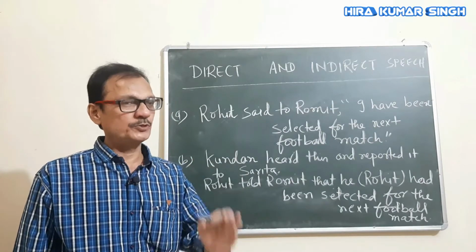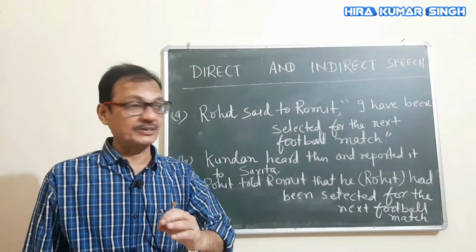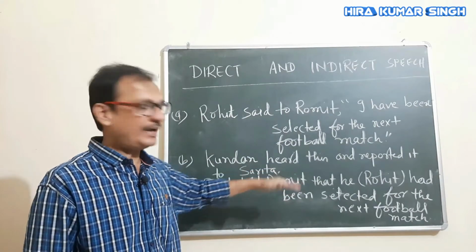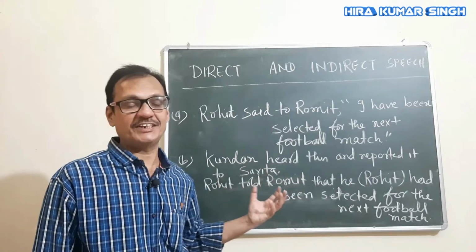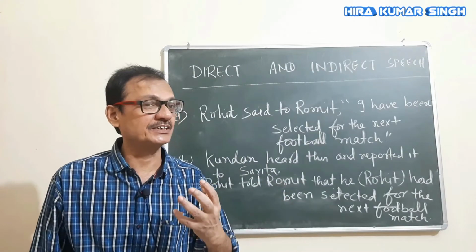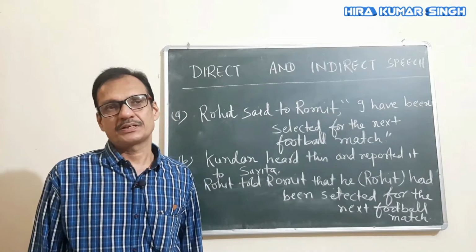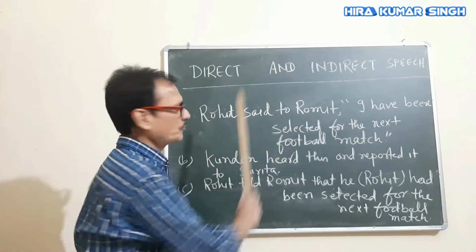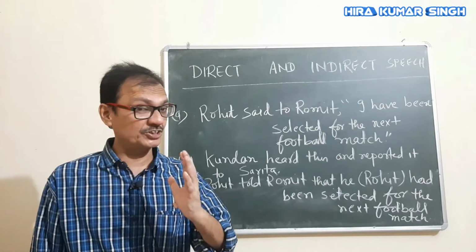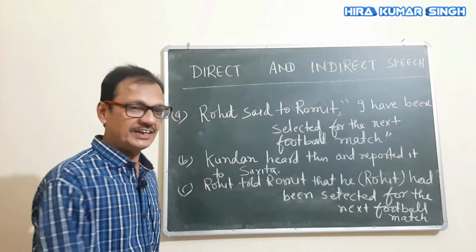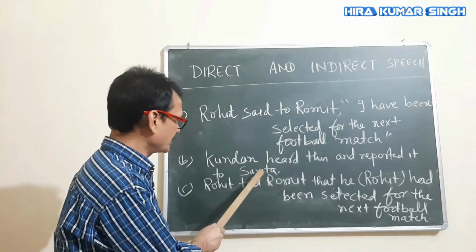You can report what others have spoken or your friend has spoken to another person in this way. And some structural changes take place. That's why reported speech is so challenging. Okay, students? So here 4 persons are involved. It appears that there are only 2 persons involved here, Rohit and Romit. But no, this third one is there, and this third one carries this information to the 4th person, that is